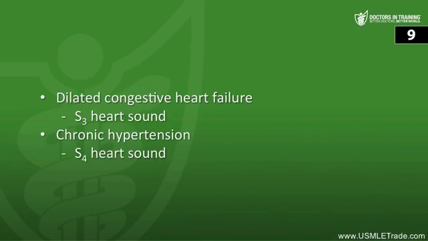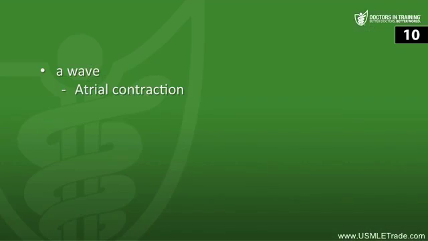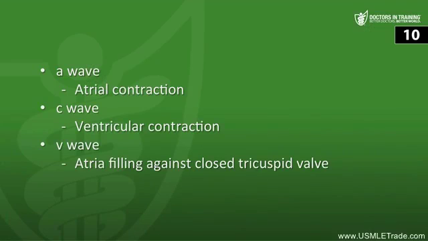Next, what heart sound is associated with chronic hypertension and a stiffened left ventricle? Remember, that stiffened left ventricle should make you think of an S4 heart sound. And what gives rise to the jugular venous A, C, and V waves? So remember, A is the atrial contraction, C wave is the ventricular contraction, and then the V wave is atrial filling against a closed tricuspid valve.